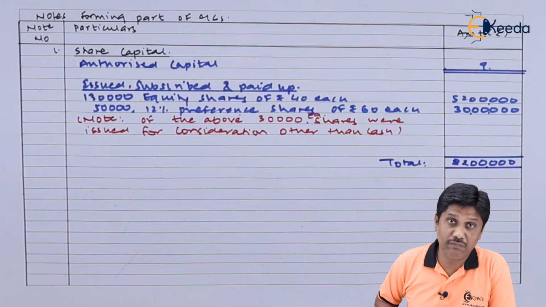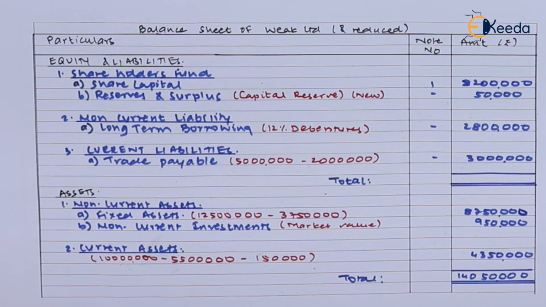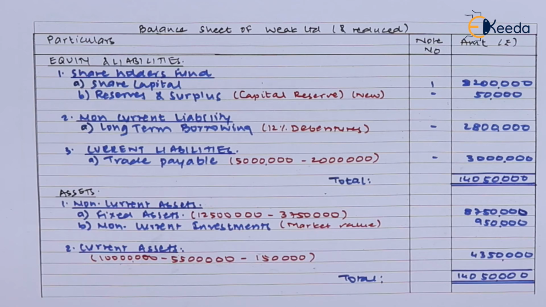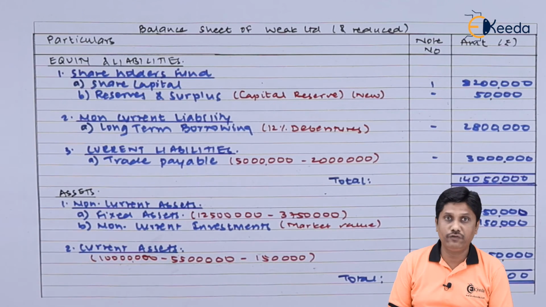This I am going to place in my balance sheet, and after writing this I wish to take the total of the liability side. I hope it will tally. Friends, our balance sheet is tallying at 1 crore 40 lakh 50,000. In this way, this simple question we have completed.